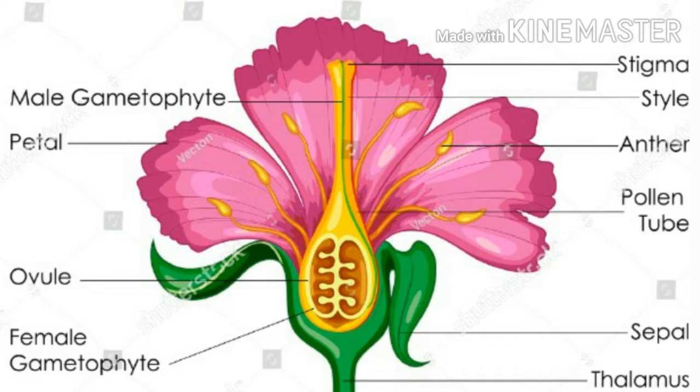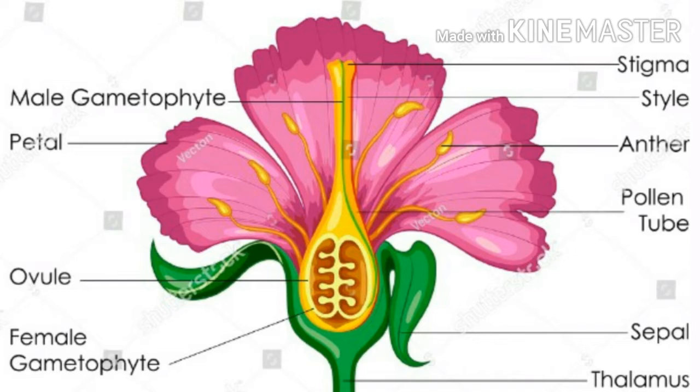The first part of the flower is the calyx. It is the outermost green colored part, present completely outside. Because it is green in color, it also performs photosynthesis and protects the inner parts of the flower.